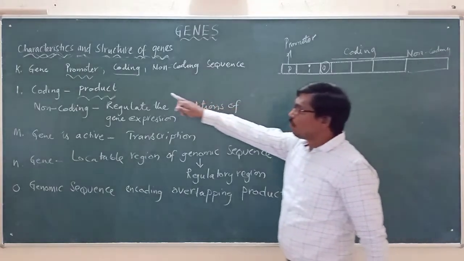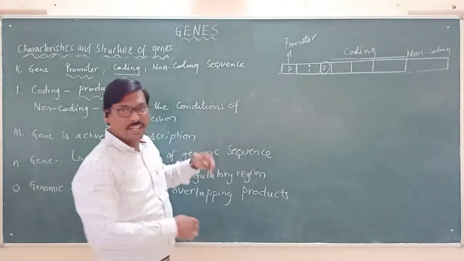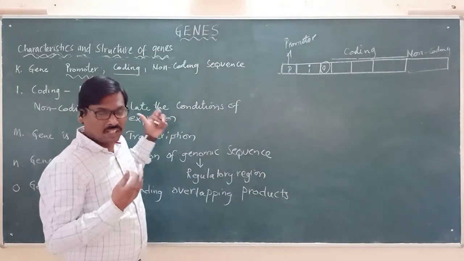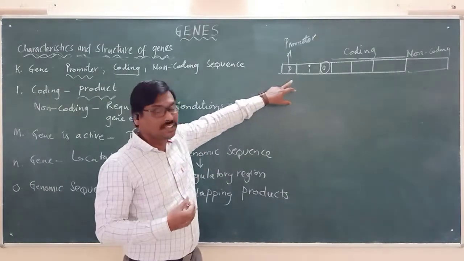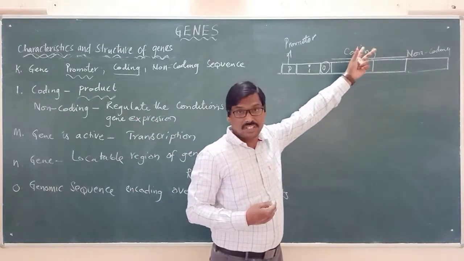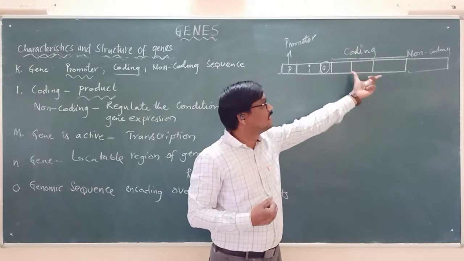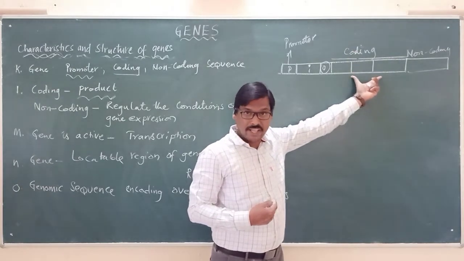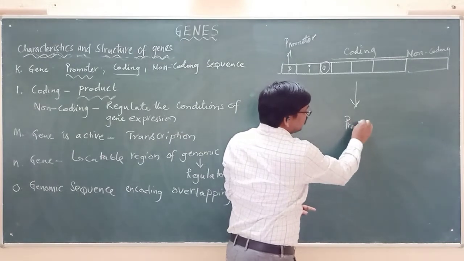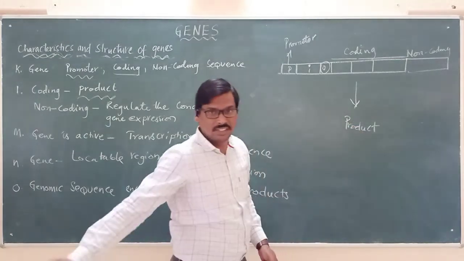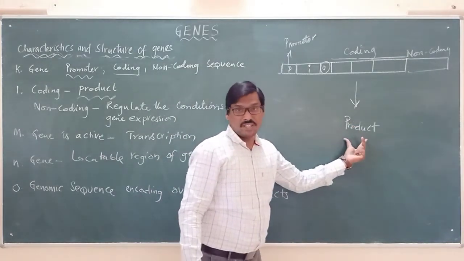So here, now what we said, promoter. In the process of expression of a gene, it is the promoter which helps in translating the information, means coding the information that is there in this region of the DNA, and produces what now? A product. Is it clear? So this is a very important point here.